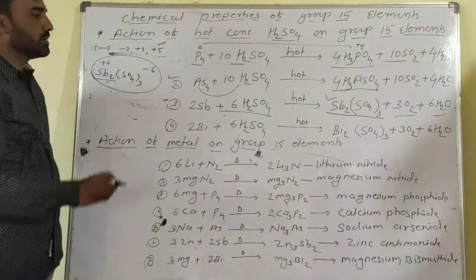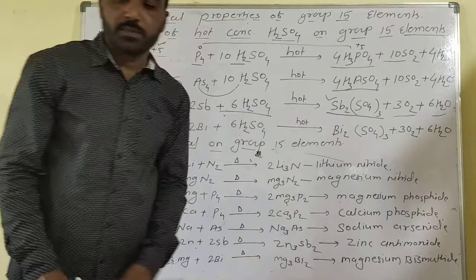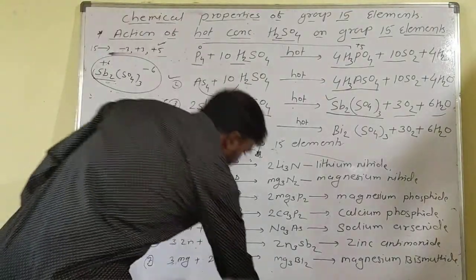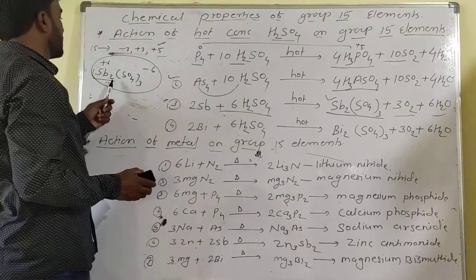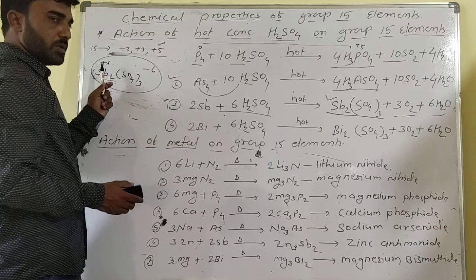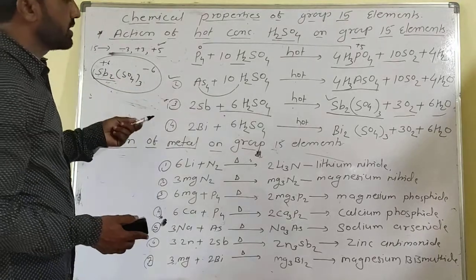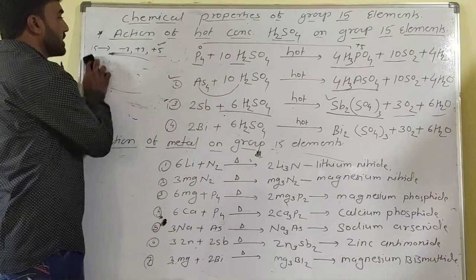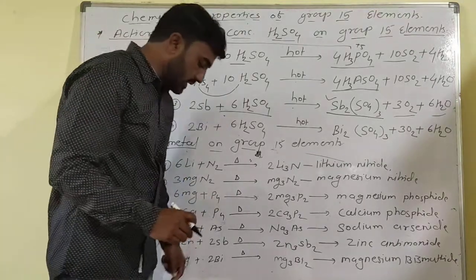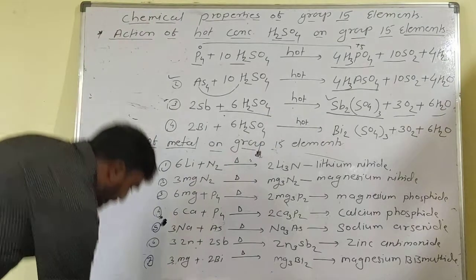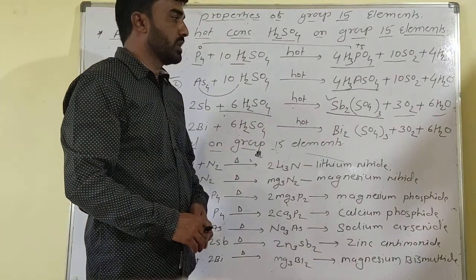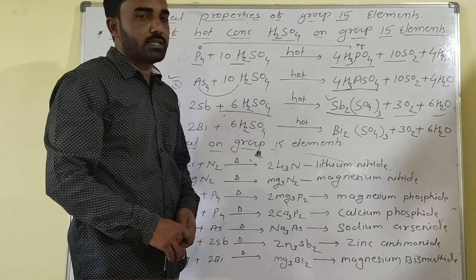So in these compounds, each Sb is in the +3 oxidation state. These are the third type of reaction in group 15 elements. So antimony also reacts with sulfuric acid to form Sb2(SO4)3 plus 3 SO2 and 6 H2O.